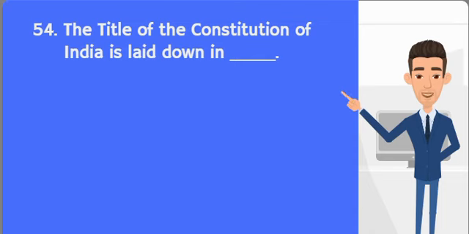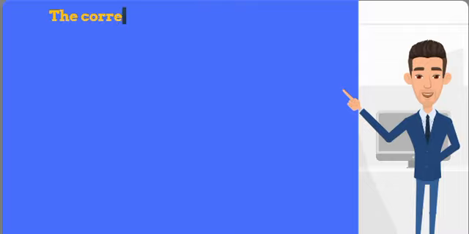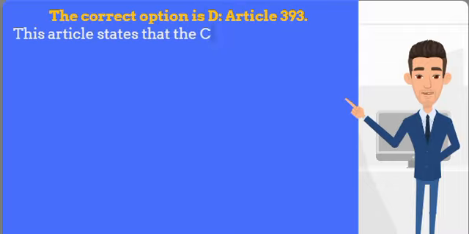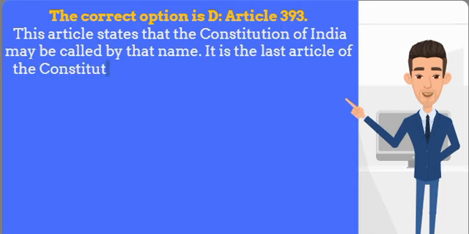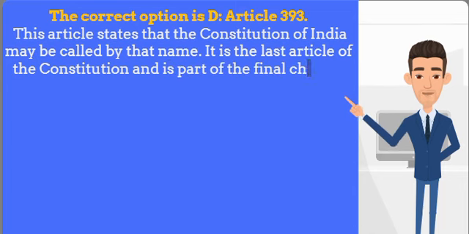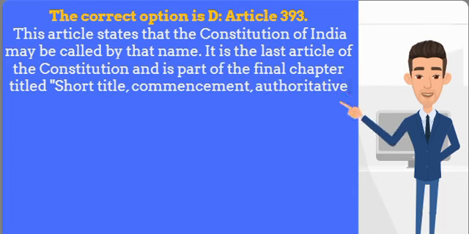54th question is, the title of the Constitution of India is laid down in. The correct option is D, Article 393. This article states that the Constitution of India may be called by that name. It is the last article of the Constitution and is part of the final chapter titled, short title, Commencement, authoritative text in Hindi and repeals.